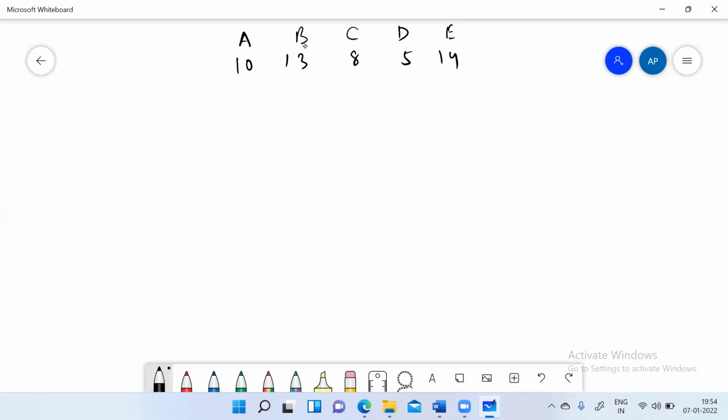So these were the numbers of chocolates they were having, and you came to the park, and you can be anyone, let's take P here. P is a person who came to the park and said, everyone, let's play a game and let's make everyone equal.